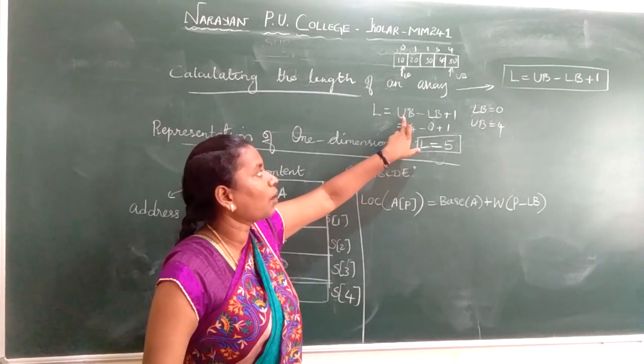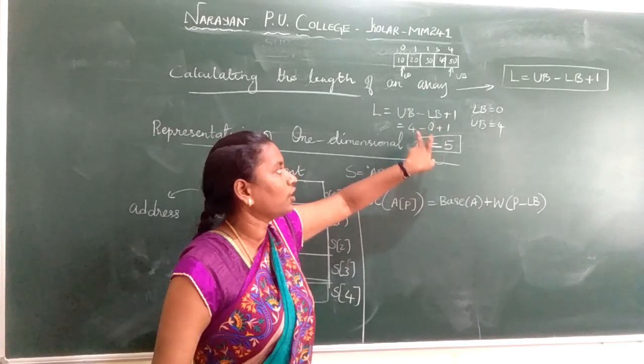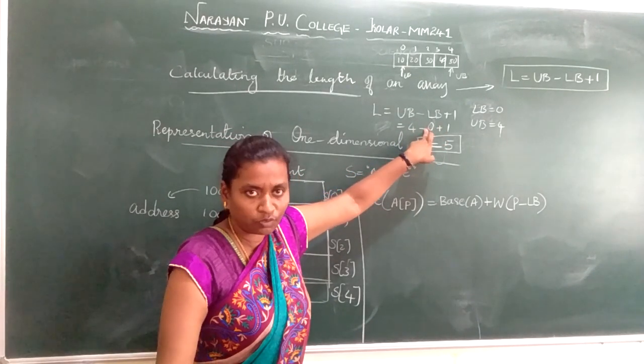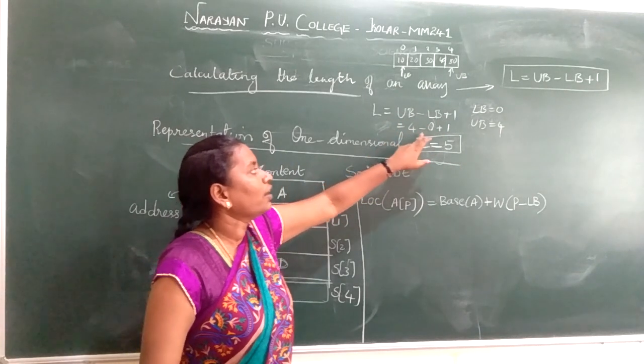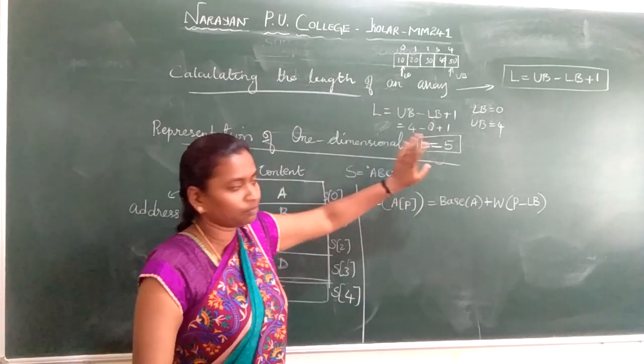So we are minusing upper bound minus lower bound plus 1. 4 minus 0 is nothing but 4 only. 4 plus 1, 1 you have to add. Okay, so if you add 1, you will get the length of an array.